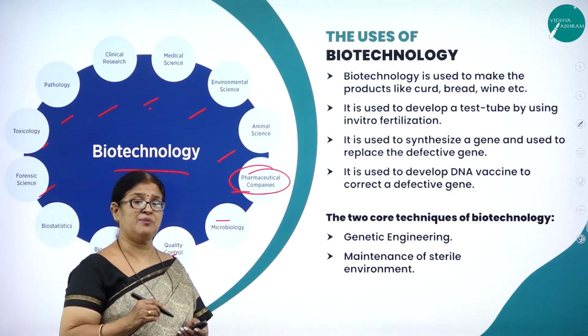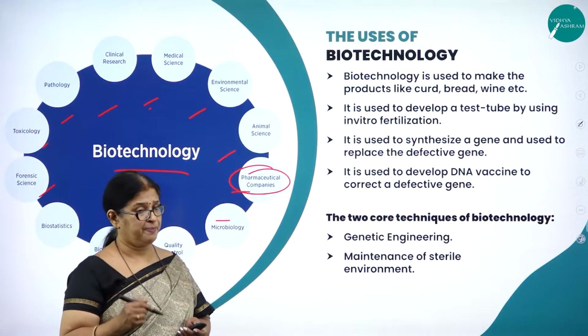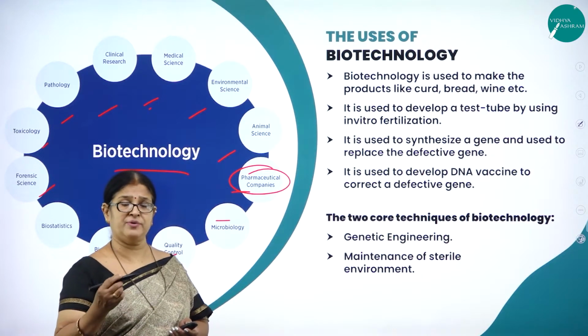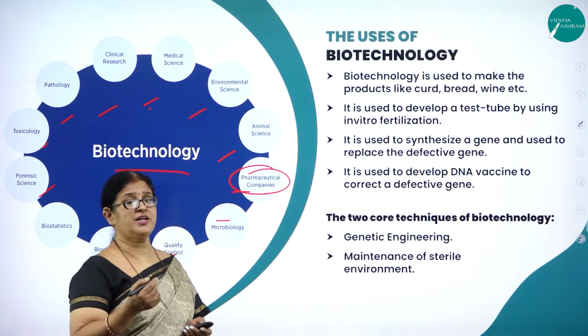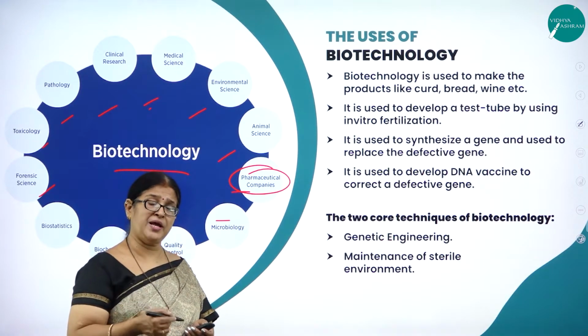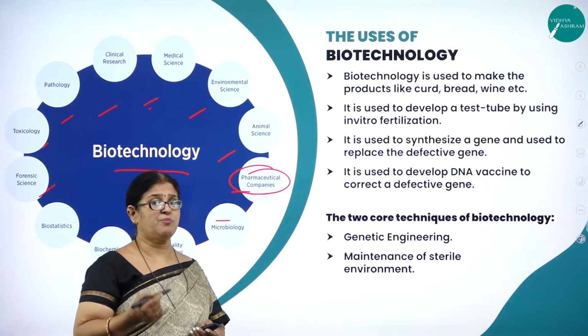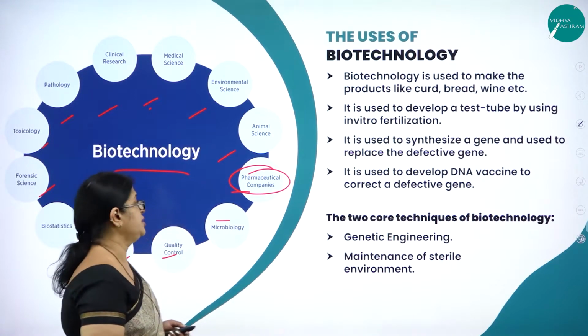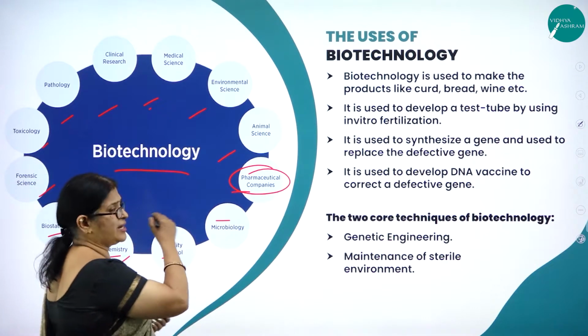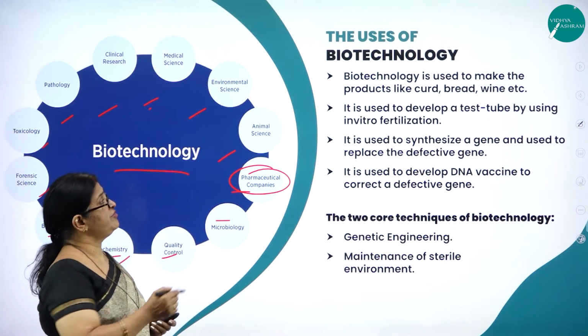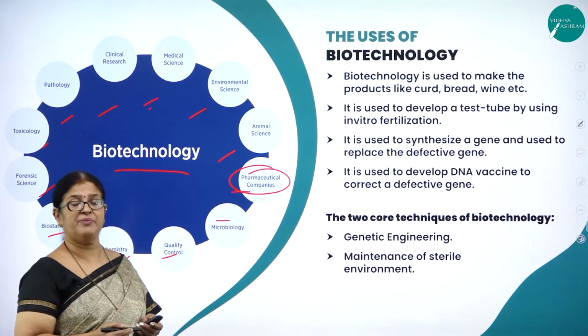It has even come to the rescue of victims, maybe a rape victim or a murder victim. So definitely the forensic department is applying modern techniques to come out with a suitable solution. So forensic science and biostatistics, all these are the different fields where we apply this concept of biotechnology.